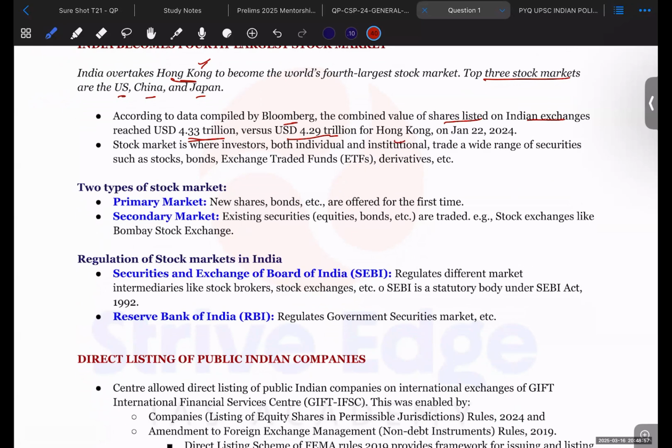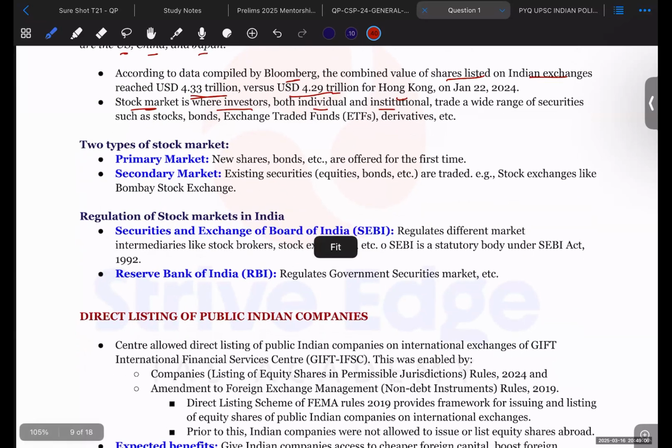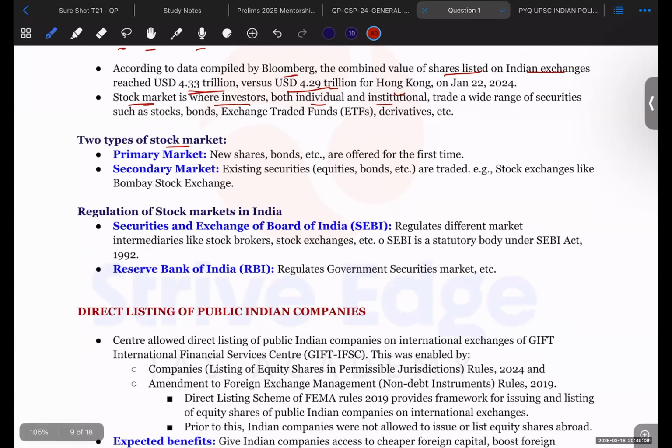In a stock market, both individual and institutional investors come and trade their securities. There are two types of stock market: primary market and secondary market. In the primary market, new shares, bonds, etc., are offered for the first time. If a company wants to get listed for the first time, it has to issue its shares and bonds in the primary market.